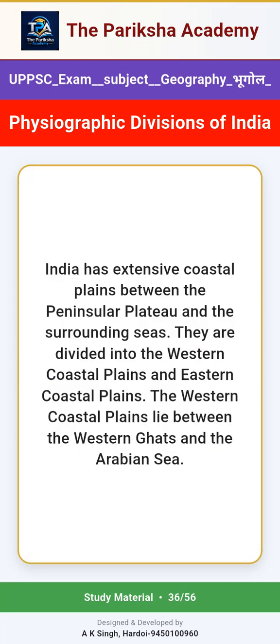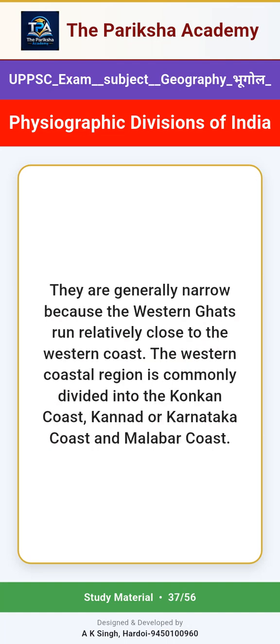India has extensive coastal plains between the peninsular plateau and the surrounding seas. They are divided into the western coastal plains and eastern coastal plains. The western coastal plains lie between the Western Ghats and the Arabian Sea. They are generally narrow because the Western Ghats run relatively close to the western coast. The western coastal region is commonly divided into the Konkan coast, Kannada or Karnataka coast and Malabar coast.